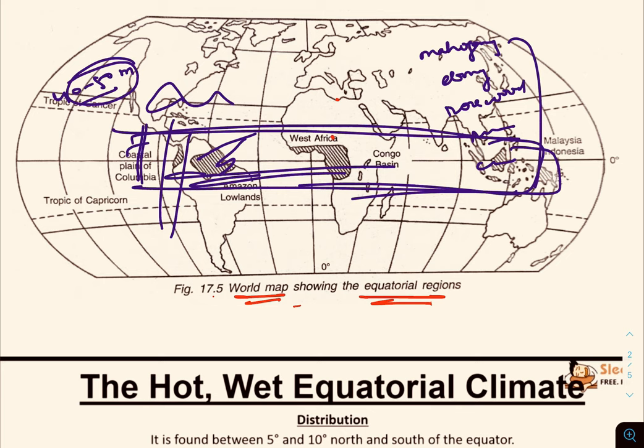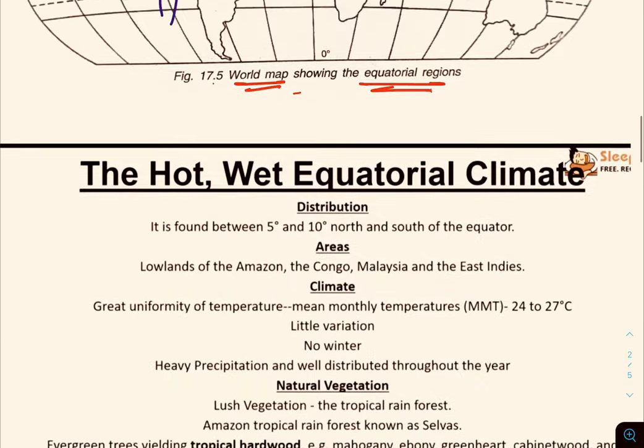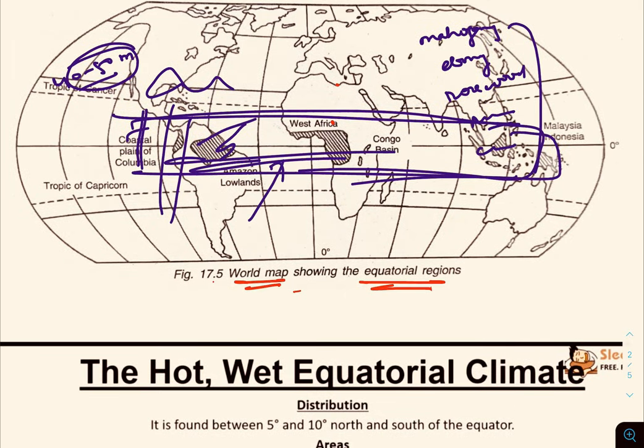But due to the advanced ones, that is shifting cultivation, human beings started to grow certain types of crops which have been able to adapt themselves according to the geographical conditions found here. Now human beings basically started shifting cultivation so that they can grow certain crops which have adapted to the geographical conditions of the area.